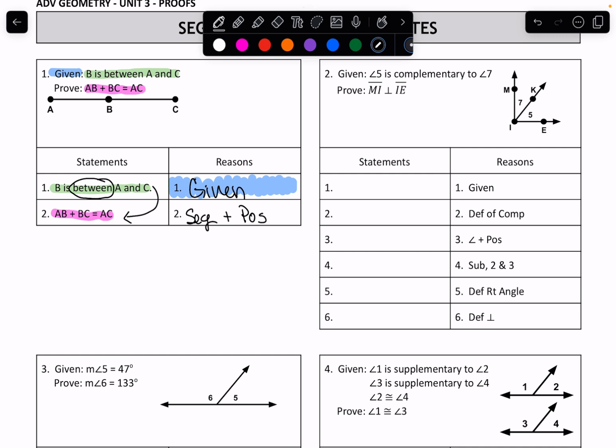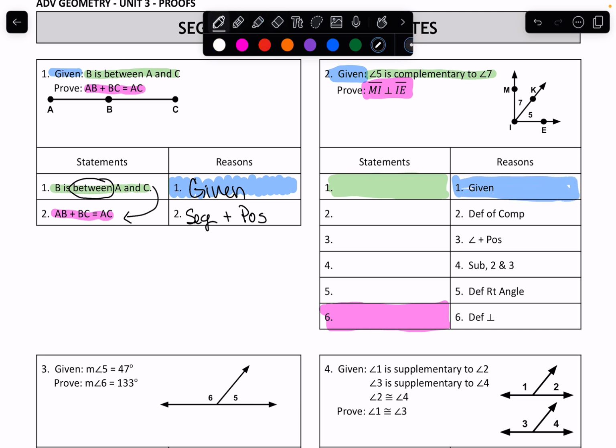All right, on our next one, we always know that our very first statement is our given statement. Our very last statement is our proved statement. And then our reason for our first statement is given.